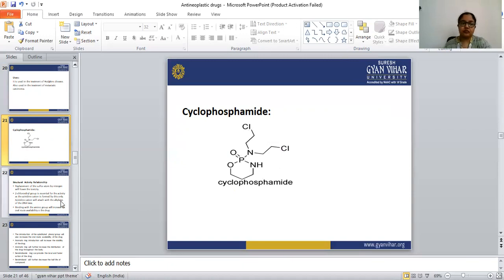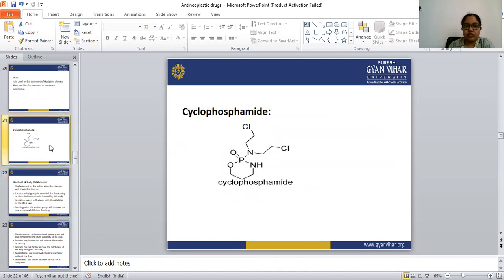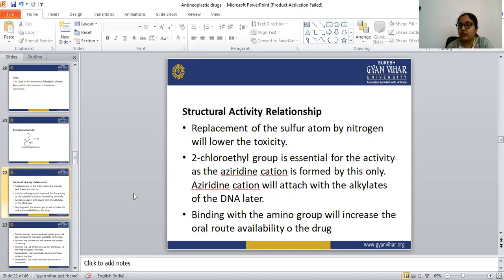Binding with an amino group will increase the oral route availability of the drug. Here one amine group is attached, or an amine group is present in the cyclic ring. So binding with an amino group increases the oral route availability of the drug.